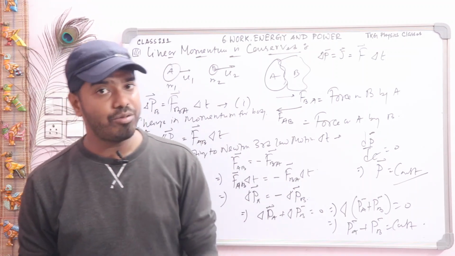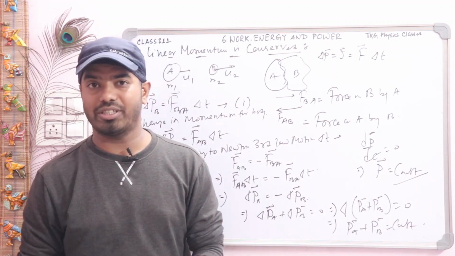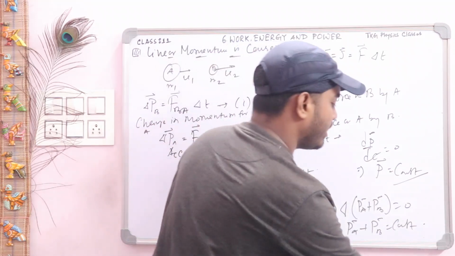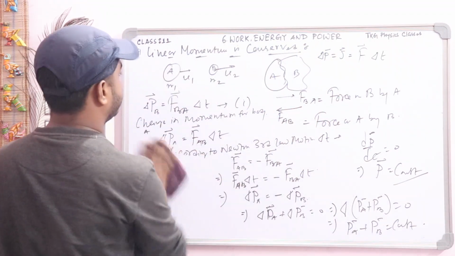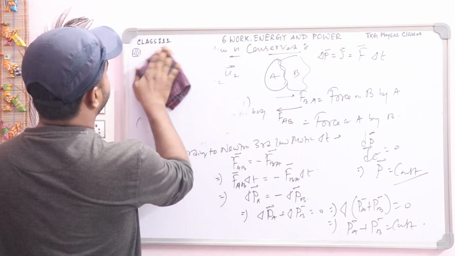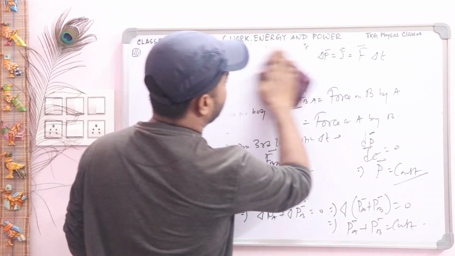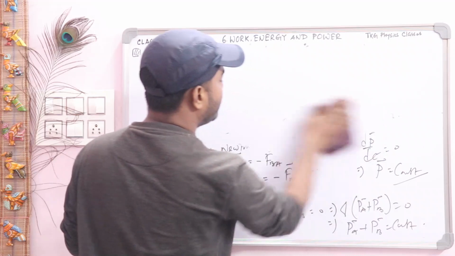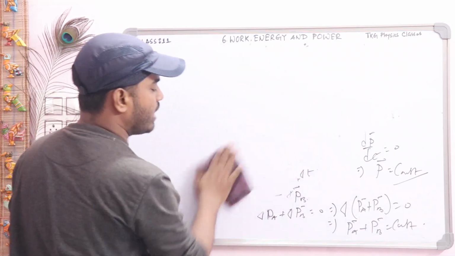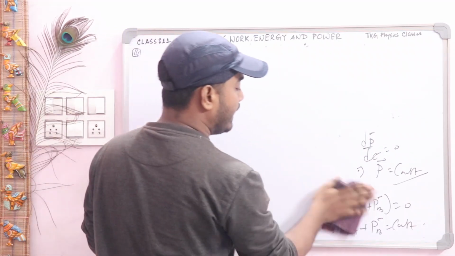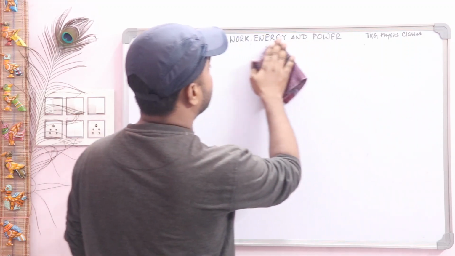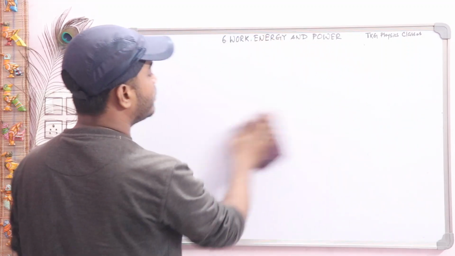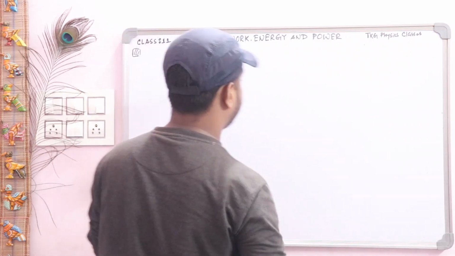Now we will discuss elastic collision. Give the heading elastic collision. So what is the definition of elastic collision? Elastic collision means no loss of net kinetic energy. Kinetic energy before collision is equal to kinetic energy after collision.